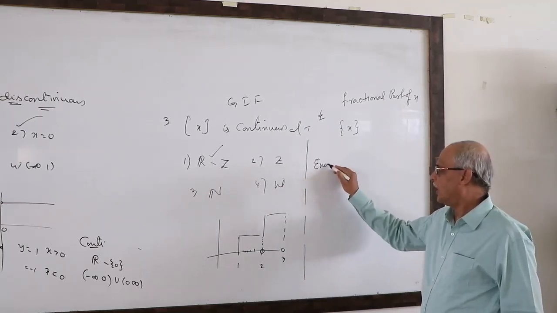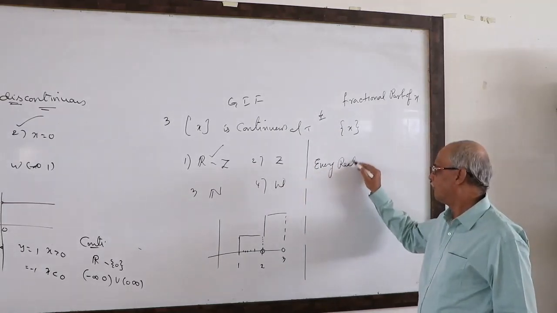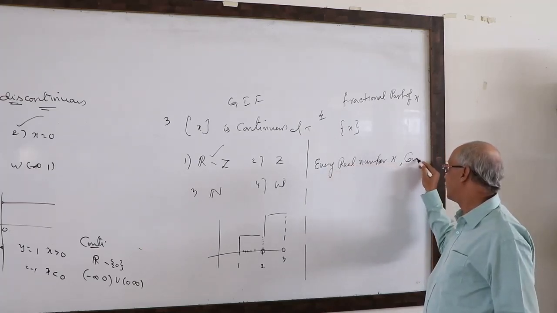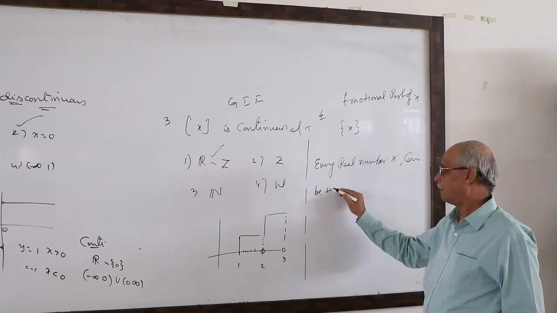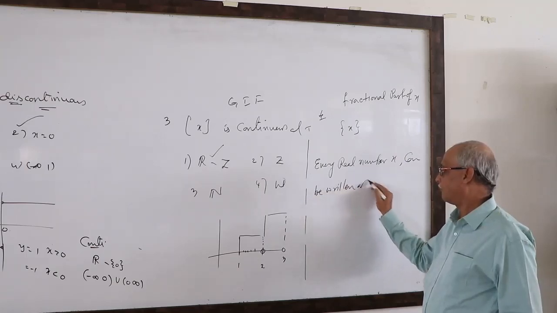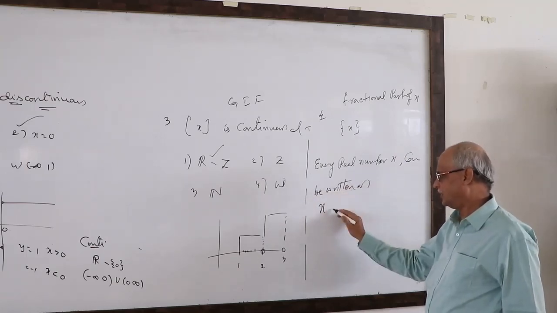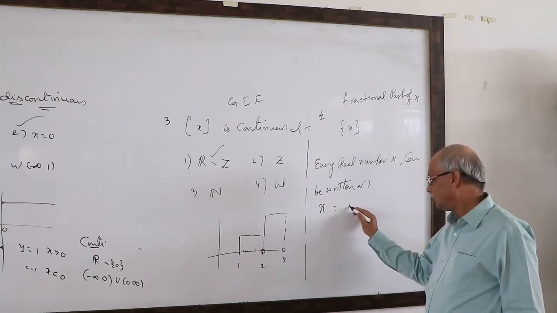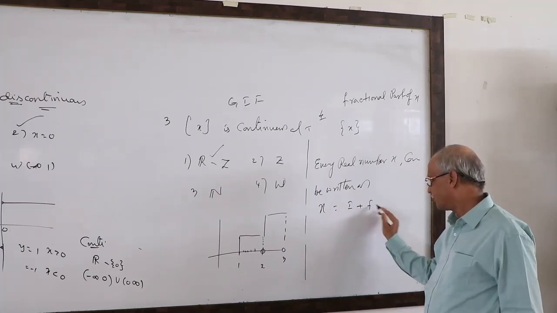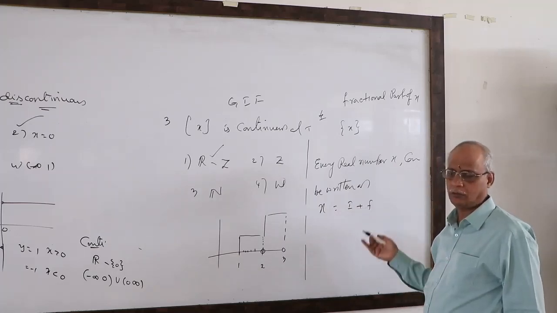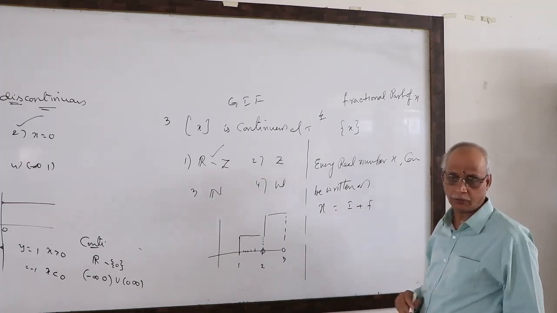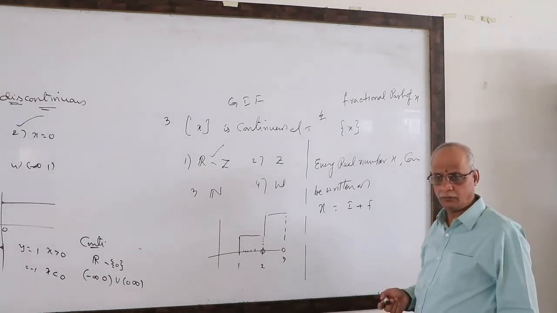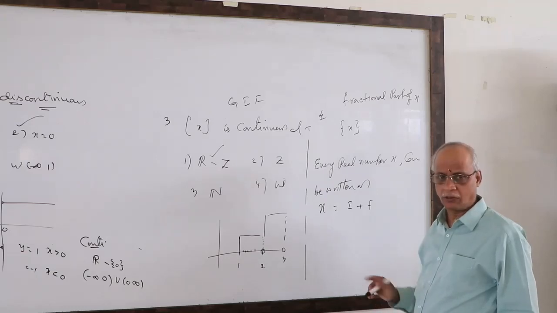Every real number x can be written as x equal to integer plus fraction. You know, in simple language, integer means 1, 2, 3, 4. Fraction means decimal part. What is the meaning? Strictly between 0 and 1 only.